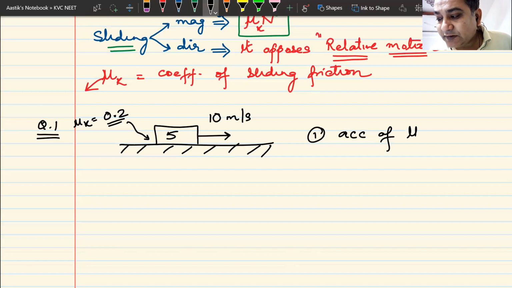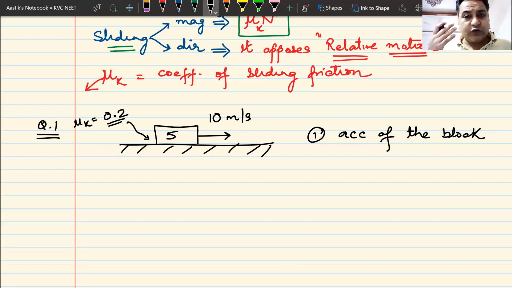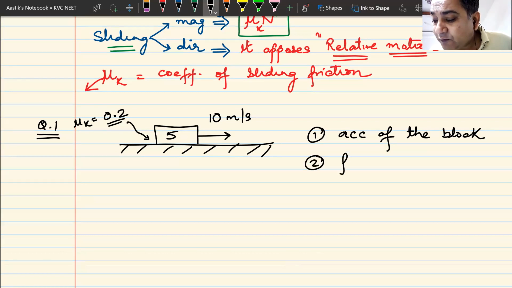Now, you might say, sir, it is not accelerating, it is decelerating. Deceleration only means that the body is slowing down. I will always call it acceleration, I will never call it deceleration. So we understand that the body is slowing down, so you can call it deceleration, but I will call it acceleration. Number 2, the value of kinetic friction.